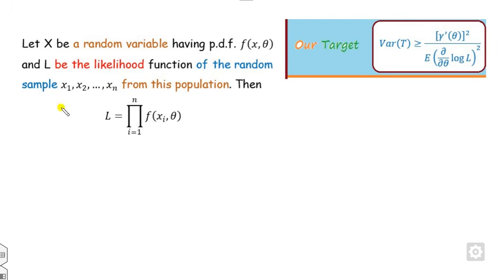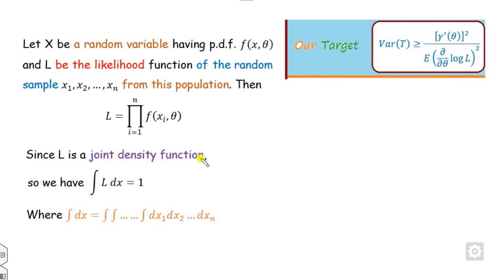So this is how you can define the likelihood function. Now, since L is called the likelihood function, all of you know that we also call it the joint density function. So what is the meaning of the PDF? We know that the integral of f of x dx must be 1. But once it's joint, what is the meaning of the joint density function, or JDF? The integration of this over the domain, dx1, dx2 and so on, will be 1. The same thing holds here, where dx is nothing but the integration over the n parts.